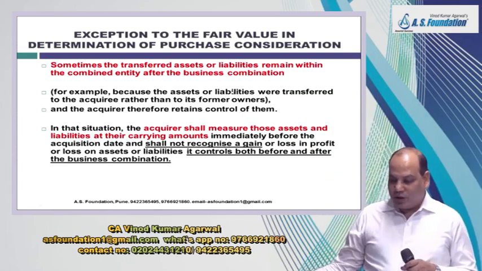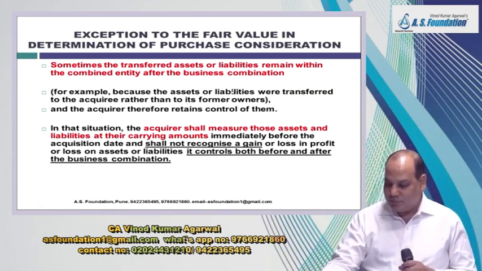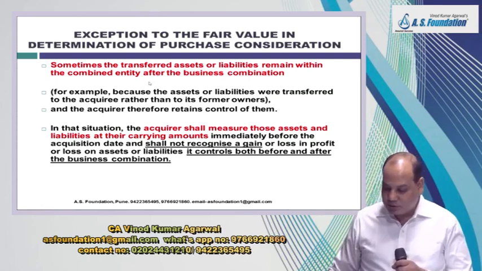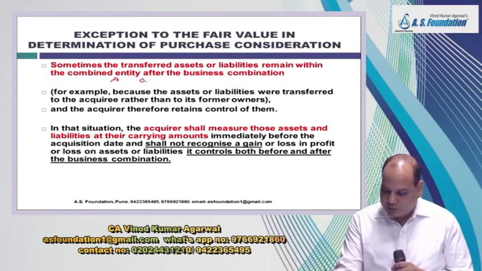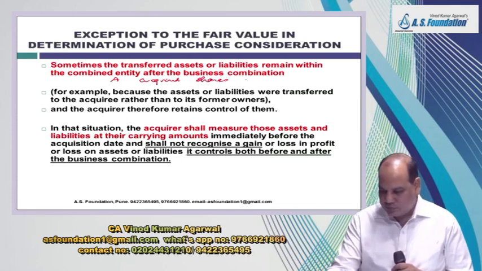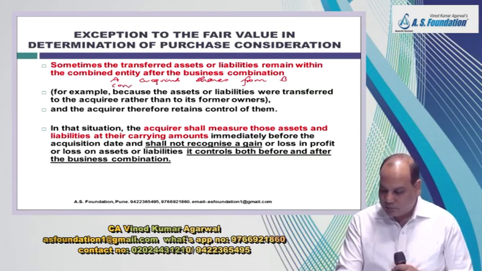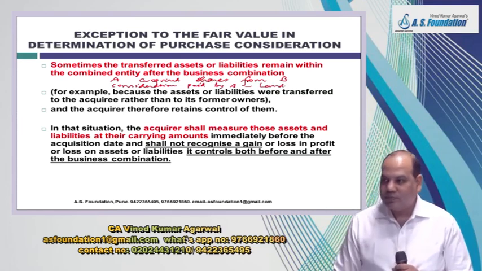Sometimes the transferred assets or liabilities remain within the combined entity after the business combination. So A acquired shares from B, and the consideration paid by A was in the form of land.